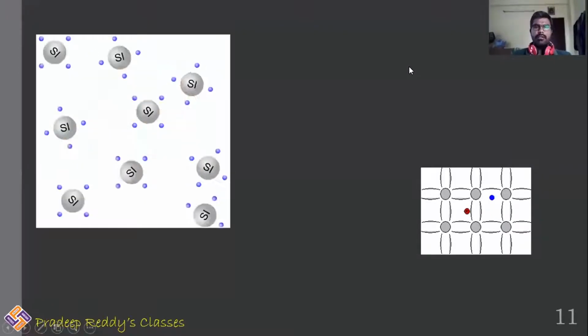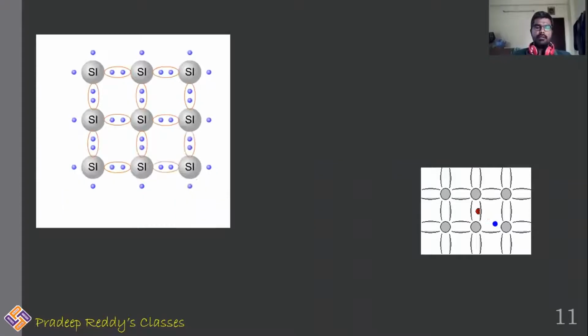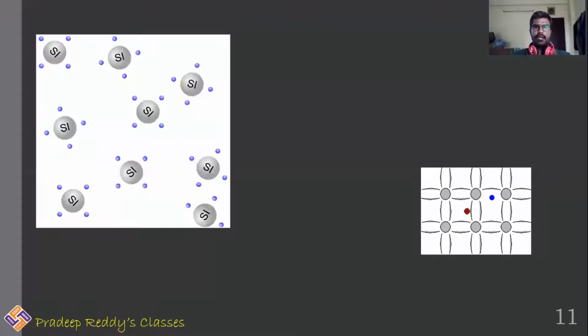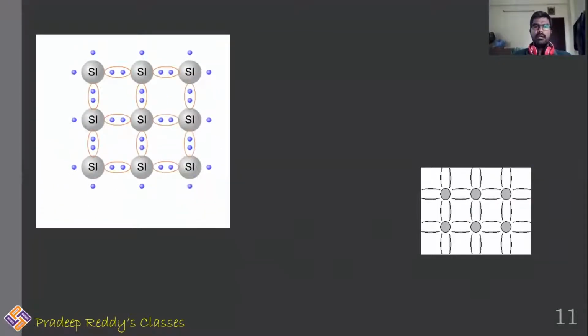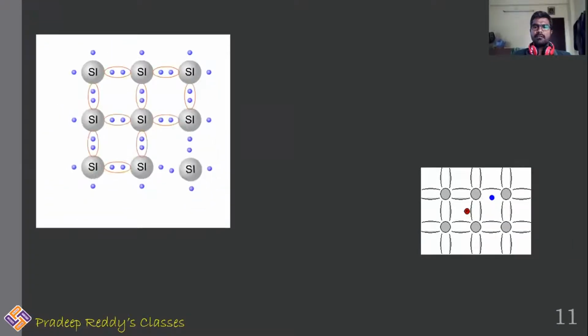Students, in the previous video lecture, we have learnt what is meant by doping and how a semiconductor is added with impurities. When you are adding impurities to a semiconductor, its conductivity increases. By that, you can construct two types of semiconductors. One is P-type and the other one is N-type.